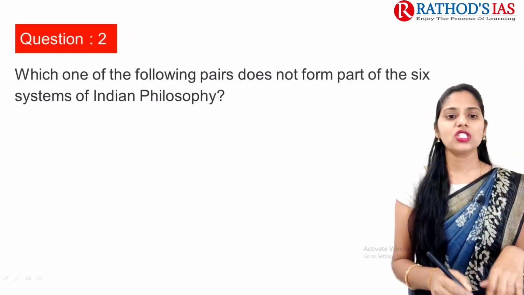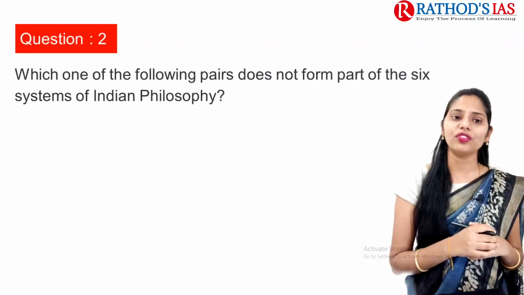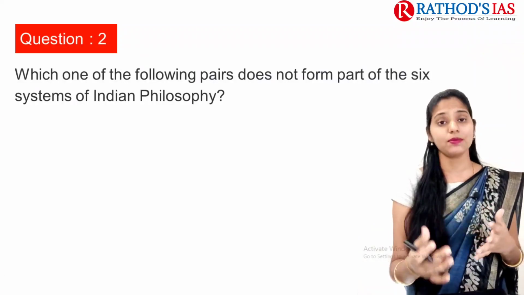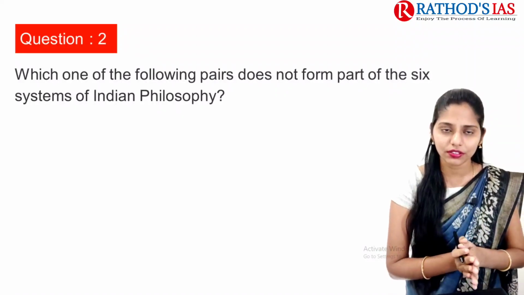The question is: which one of the following pairs does not form part of the six systems of Indian philosophy? Actually, we have 6 systems of Indian philosophy.